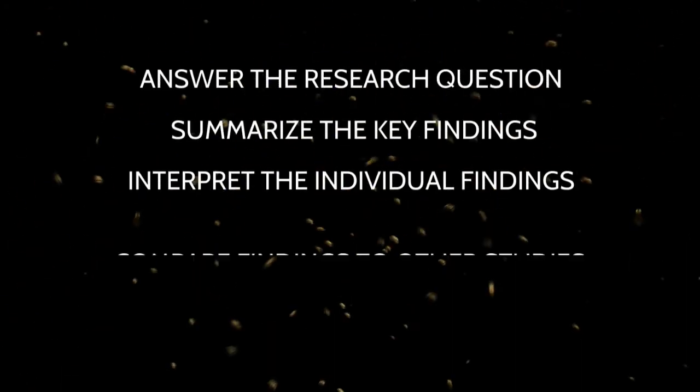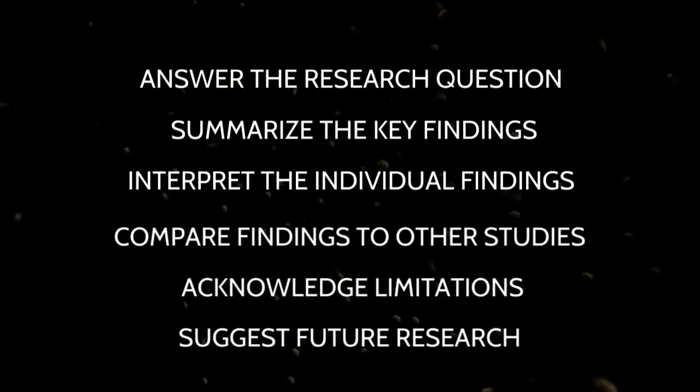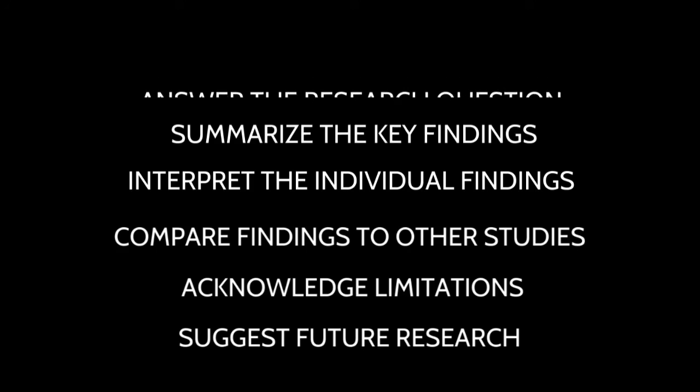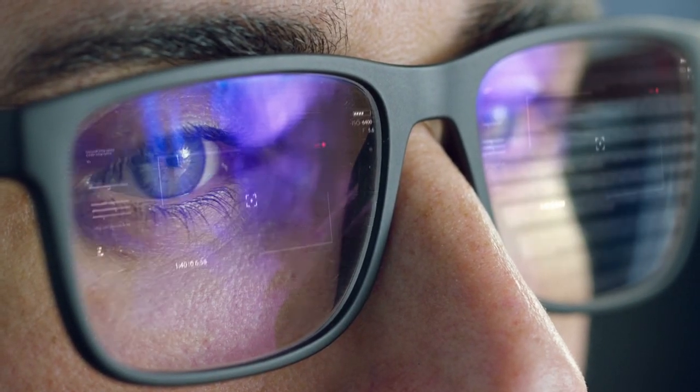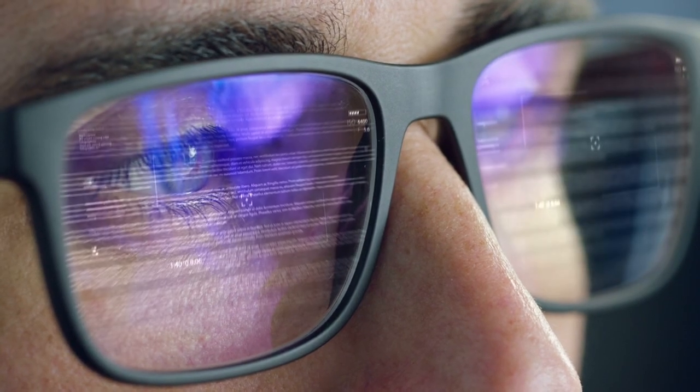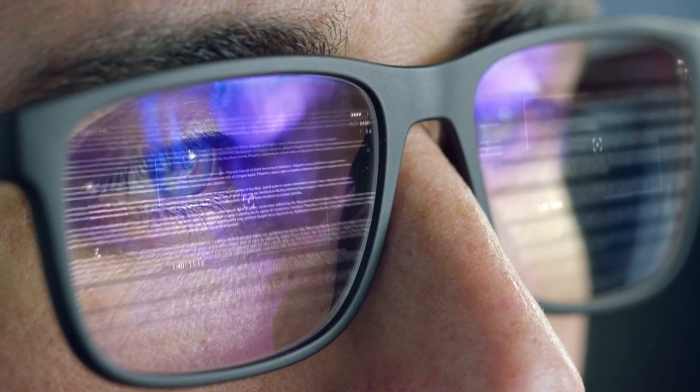In their discussion section, the writer uses the 6 key components to guide their writing process. They answer the research question, summarize the key findings, interpret the individual findings, compare these findings to other studies, acknowledge limitations, and suggest future research. By addressing the 6 components, the writer helps their reader understand what their findings mean and how these findings contribute to the research field.